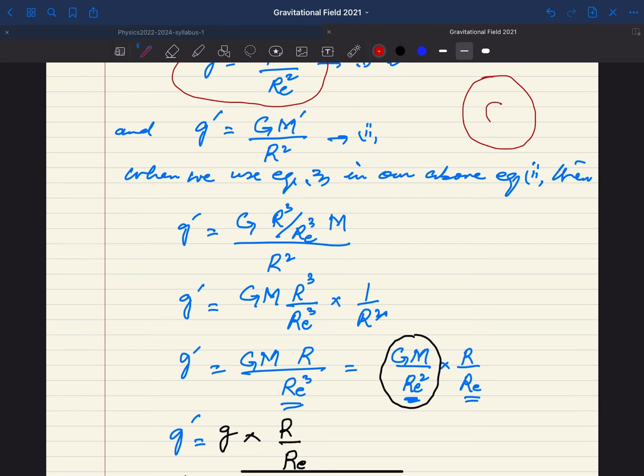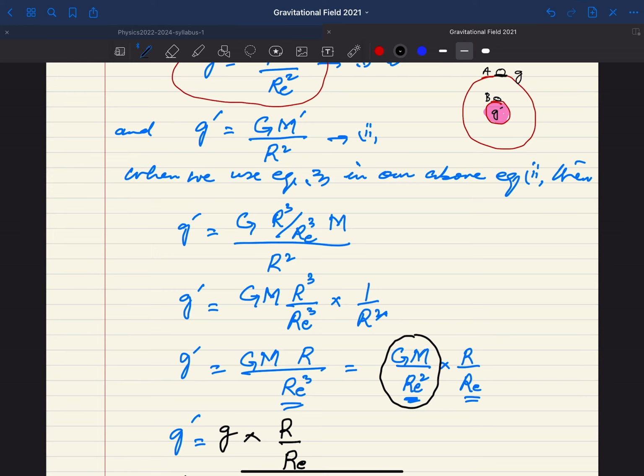So the effective mass is only this one. At point A, if we have a body, the value is g, but for point B, the value will be g dash.